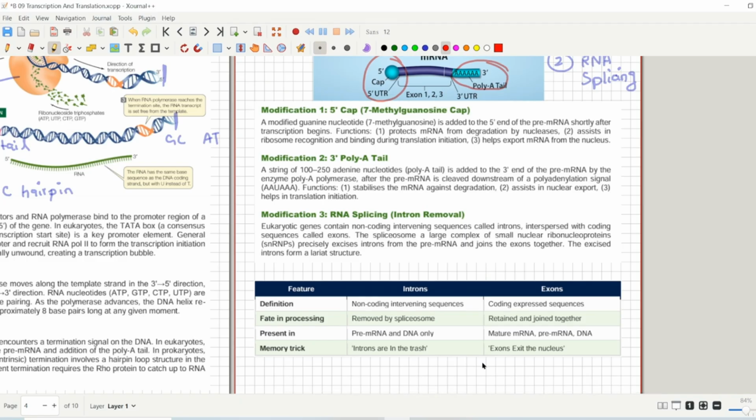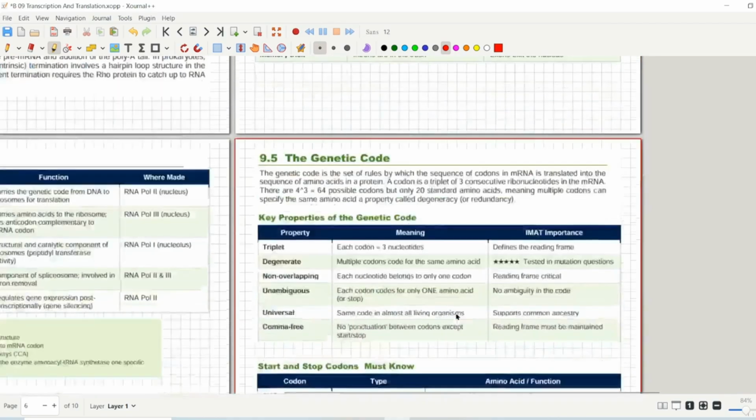Introns are non-coding, and exons are the coding strand. The introns are actually removed by spliceosomes. Spliceosomes are the enzymes, and exons will remain there, and they are actually really useful. Introns are present in pre-messenger RNA, while exons are always present. Okay, if we talk about a memory trick, introns are like in the trash and exons exit the nucleus. So this was about the difference between introns and exons.